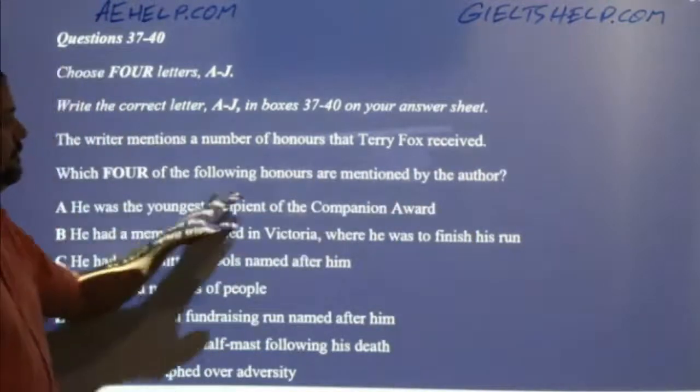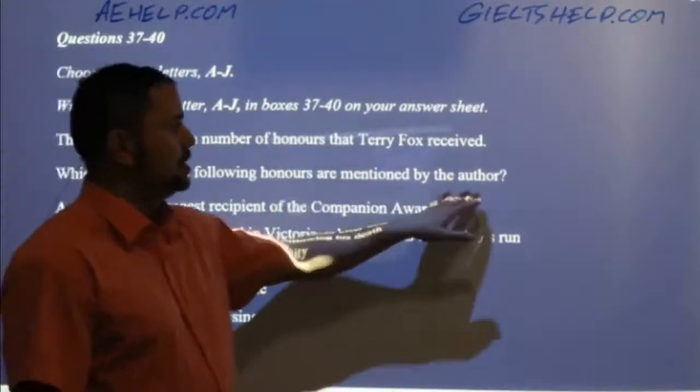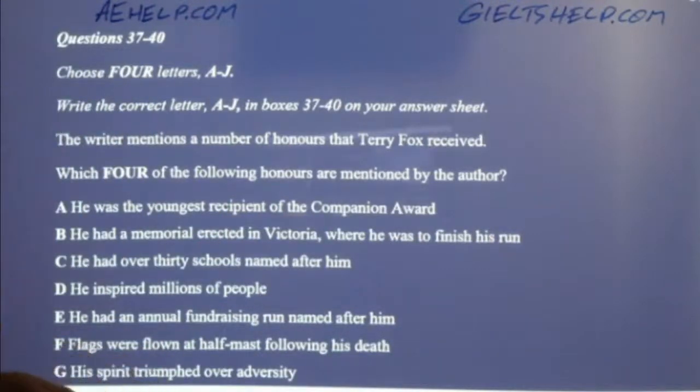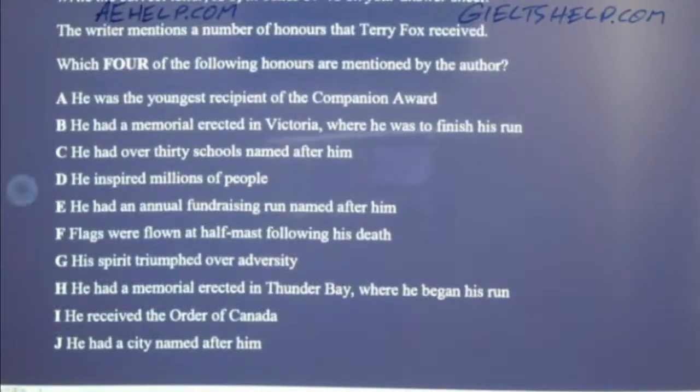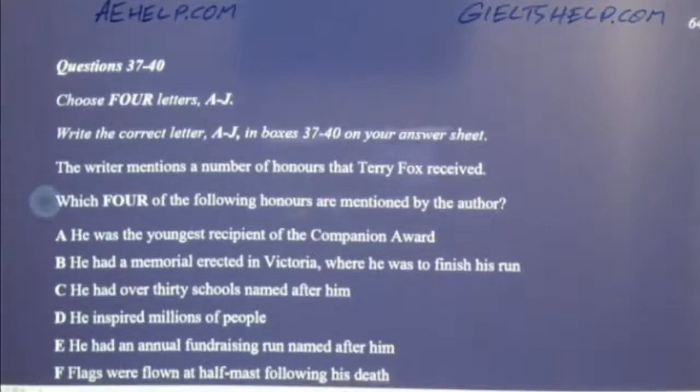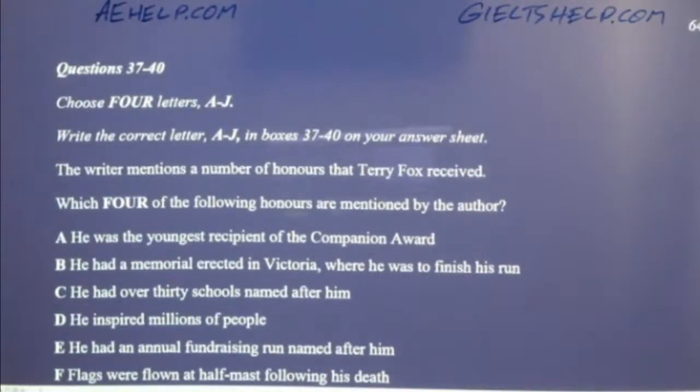Which four of the following honors are mentioned by the author? We don't read the choices because it's 4 from a lot. So we have 10 choices, and there are 6 wrong choices here. So the question here is which 4 of the following honors?